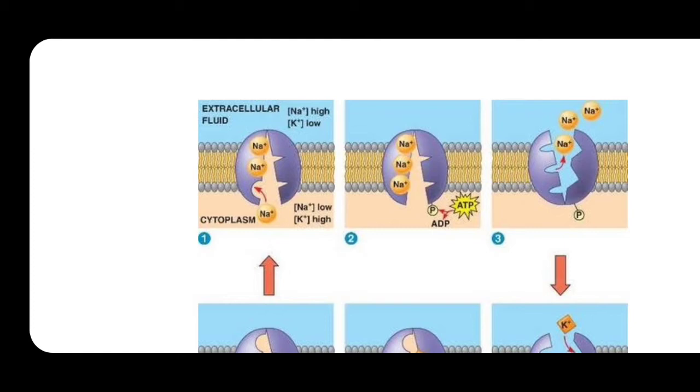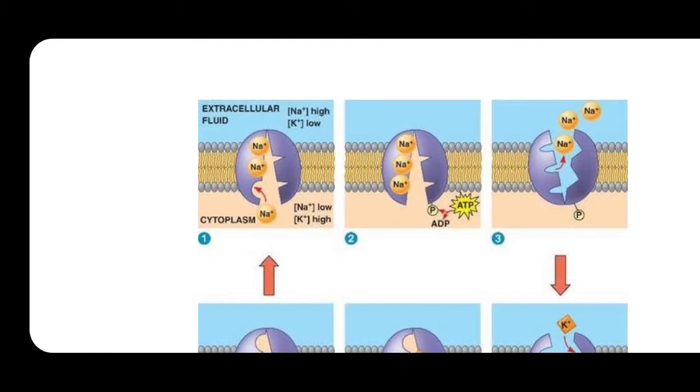I have told you in the cytoplasm, or intracellular fluid, there is more potassium and less sodium. In the extracellular fluid, there is more sodium and less potassium. So across the axonal membrane, there is the sodium potassium pump.